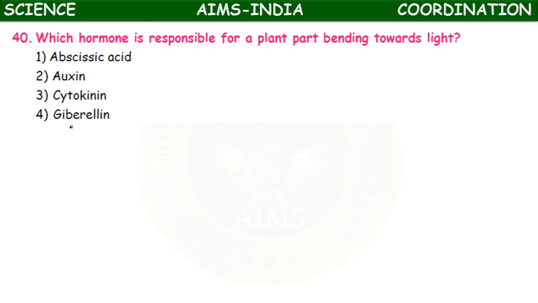Which hormone is responsible for a plant part bending towards light? Abscisic acid, auxin, cytokinin, gibberellin. These are all chemical substances, plant growth substances. So phototropism is under the influence of which chemical substance? It is the auxin, which is present below the tip of the stem. It was proved by F.W. Went.